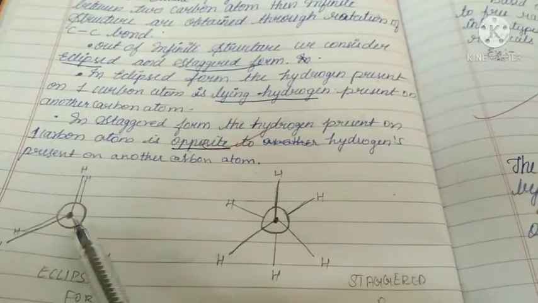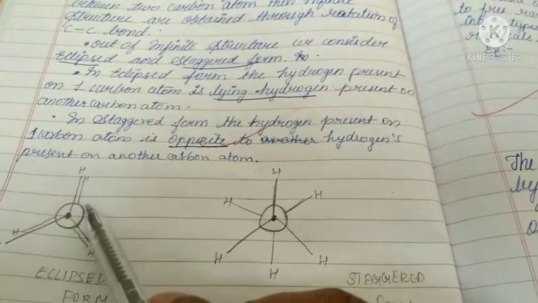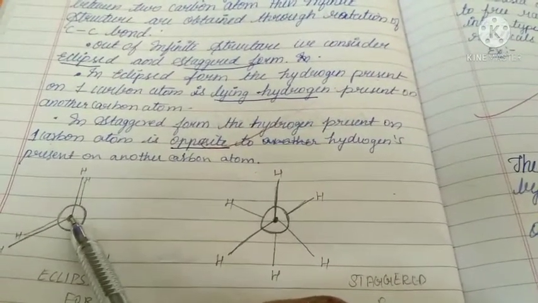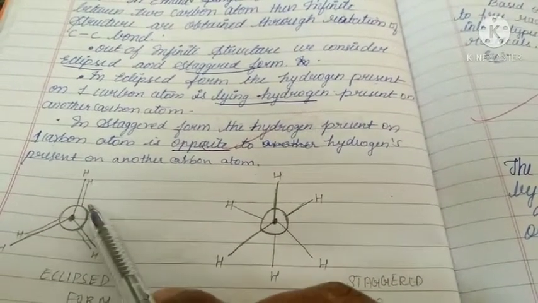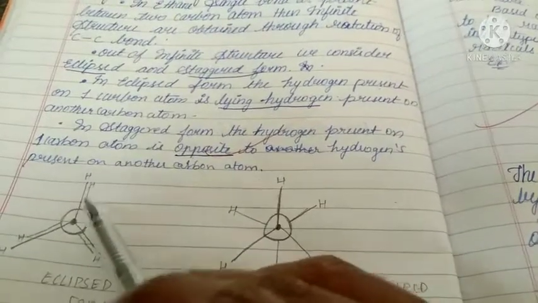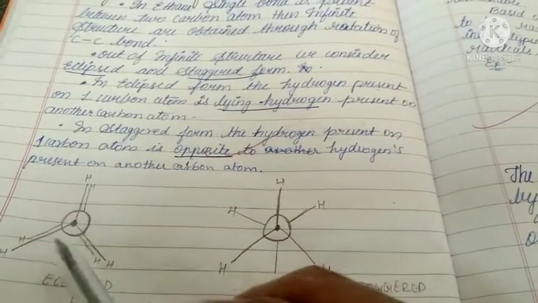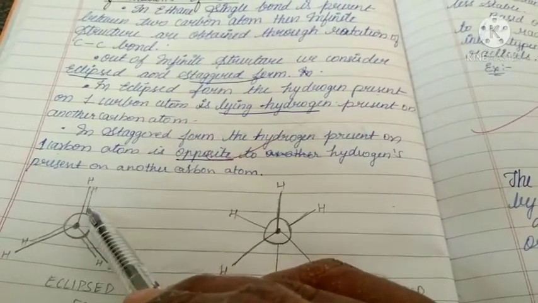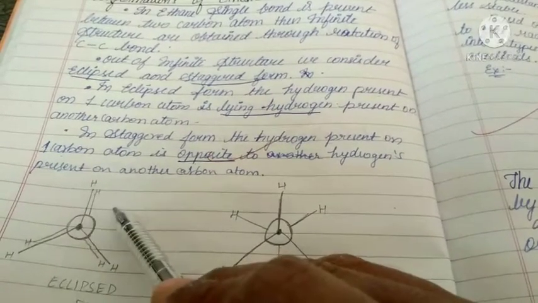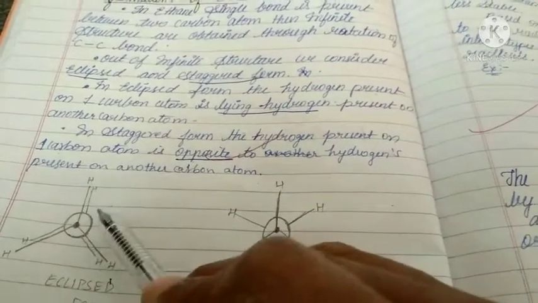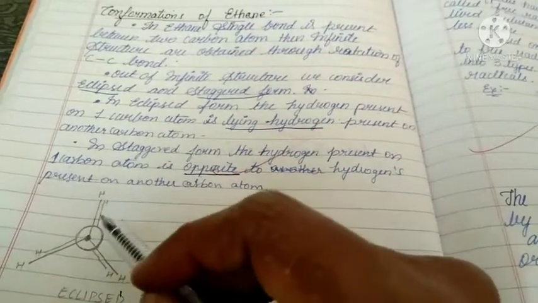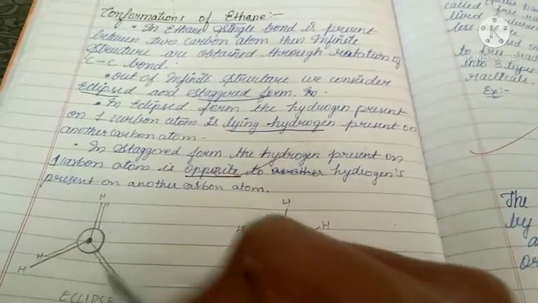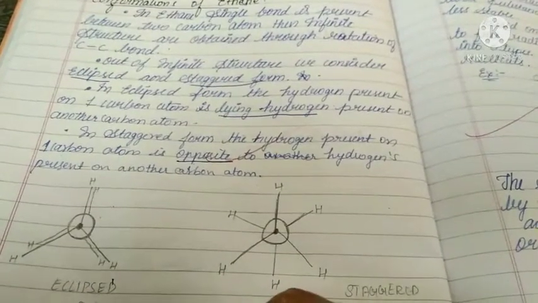See, this round circle is one carbon, this dot is another carbon. It contains 3 hydrogens. The other carbon also contains 3 hydrogens. For understanding purposes, we have drawn it like this. Actually, the hydrogens present on the other carbon atom should not be visible in this structure, because those hydrogens are present behind these hydrogens. So that structure is called eclipsed.